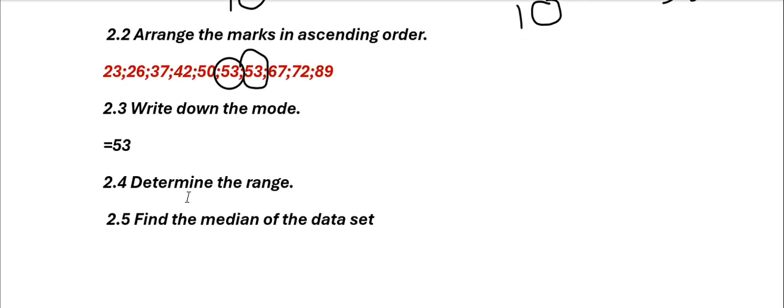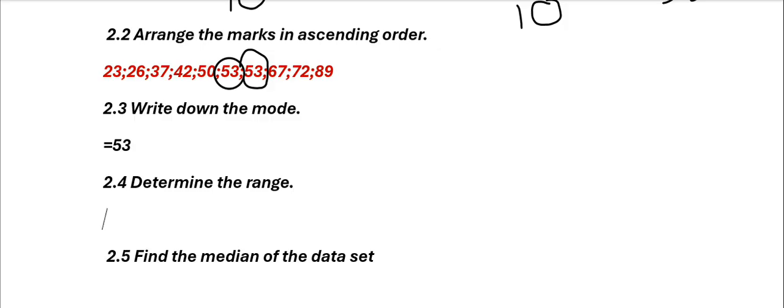Then they say determine the range. How do we find the range, good people? Don't forget it is the biggest number minus the smallest number. That's how we find our range. Then we get our range, which is going to be 66.